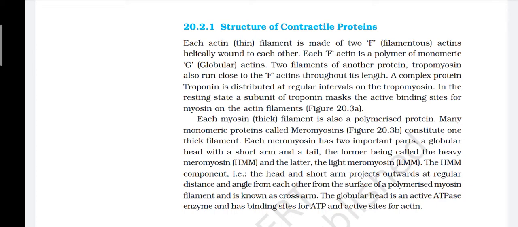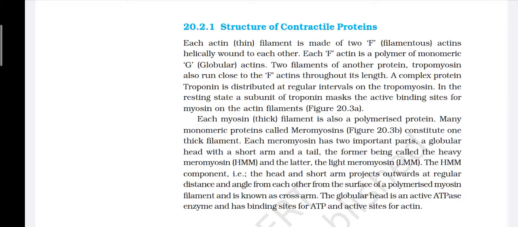Each myosin thick filament is also a polymerized protein. Many monomeric proteins called meromyosins constitute one thick filament. Each meromyosin has two important parts, a globular head with a short arm and a tail, the former being called heavy meromyosin, HMM, and the latter light meromyosin, LMM.